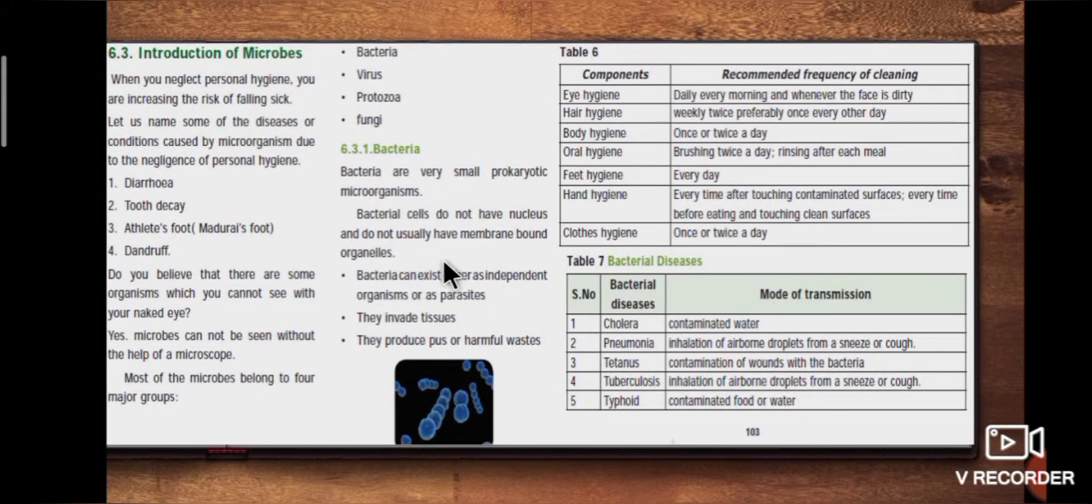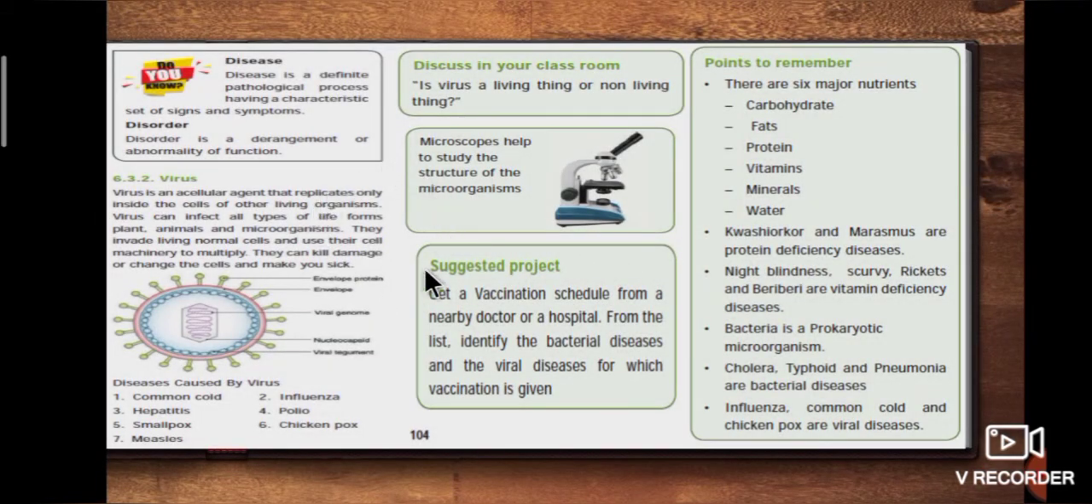Page number 103 explains about microbes and bacterial diseases. Bacteria are very small prokaryotic microorganisms. Cholera, pneumonia, tetanus, tuberculosis, typhoid are bacterial diseases. Page number 104 explains about viral diseases. Common cold, hepatitis, smallpox, measles, influenza, polio, chickenpox are the viral diseases.